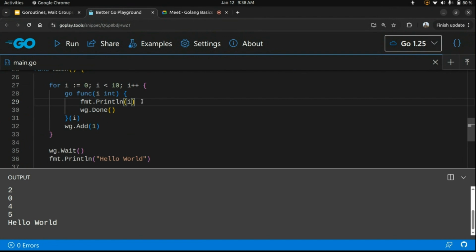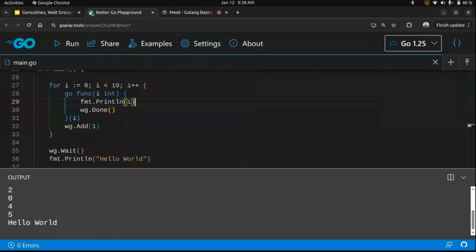But since we have not used any channels over here, there is no way to return any error. If an error comes in that particular goroutine, it will just error out itself, but not return any error to the main thread, because there isn't any way to communicate between the main goroutine and the spawned child goroutine. So in that case, we won't have any error over here. But if you want to listen, we will see how we can do it through channels.